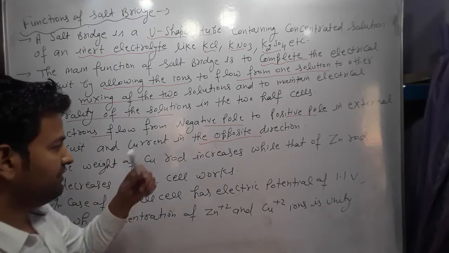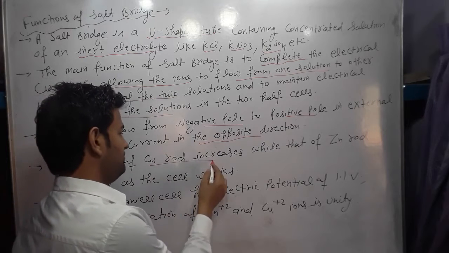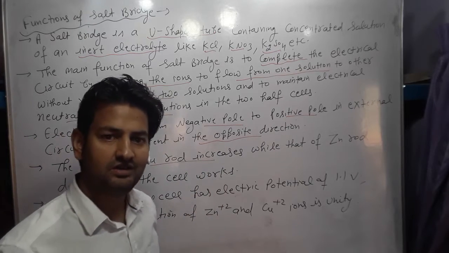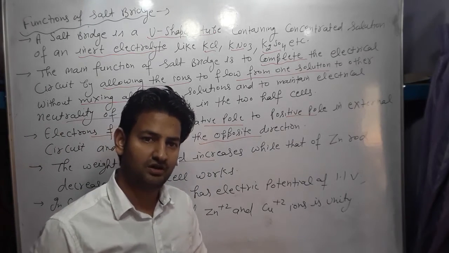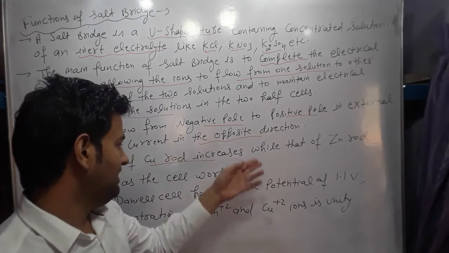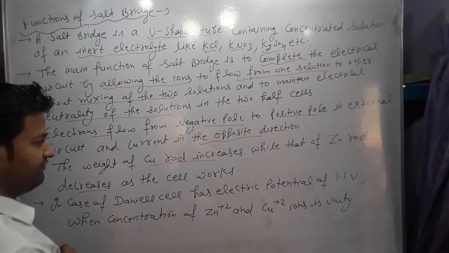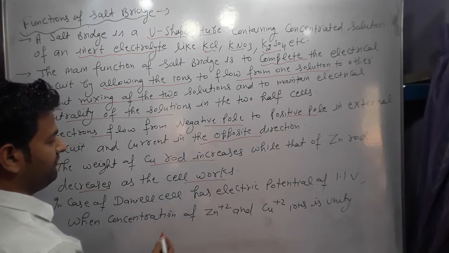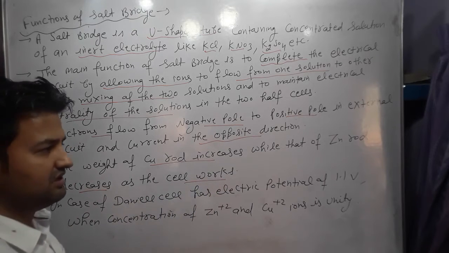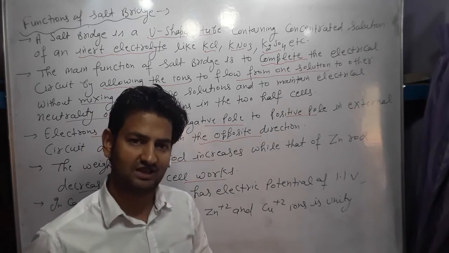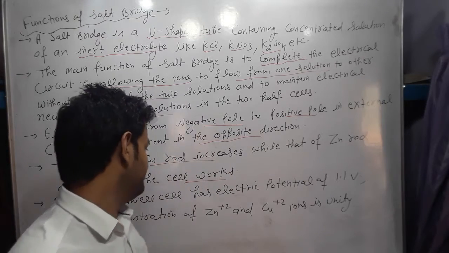The weight of the copper rod increases. Why does the weight of the copper rod increase? Because here reduction occurs, so deposition of copper occurs on the copper electrode, while the zinc rod decreases in weight as the cell works. So this process continues until the external potential and internal potential become equal.